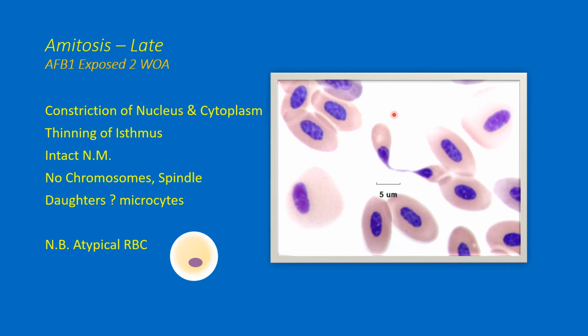A little later we have an example of further amitosis. We have thinning of the isthmus. We have about equally sized daughter nuclei, and they're more or less condensed. There's never any formation of chromosomes or a spindle apparatus. The daughters here, of course, are going to be microcytes, smaller than the average cell. Note also the presence of atypical red blood cells that occur in blood specimens from ducks that are exposed to AFB1 and have fungal disease.